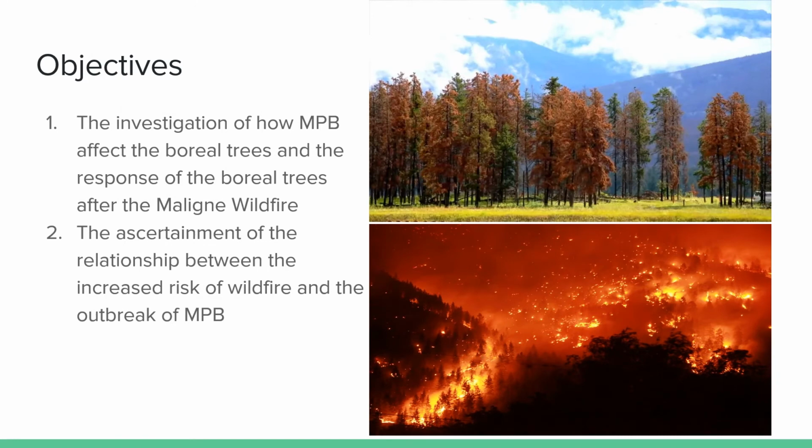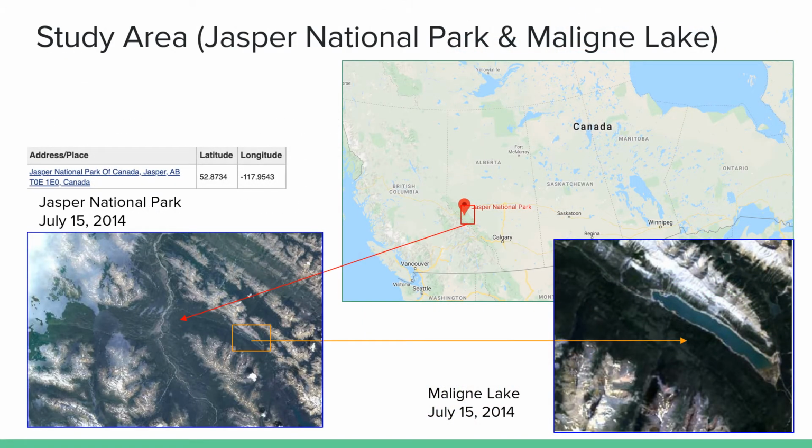Our objectives are first to investigate how mountain pine beetle affects the boreal trees and identify the response of the boreal trees after the Malane wildfire. Second, to find out the relationship between the increased risk of wildfire and the outbreak of mountain pine beetle. The study area is located at Jasper National Park in Alberta, Canada, and the Malin Lake inside the Jasper National Park, where the wildfire happened in 2016. The study areas are 32 square kilometers and 16 square kilometers.